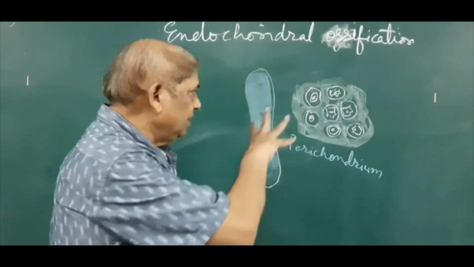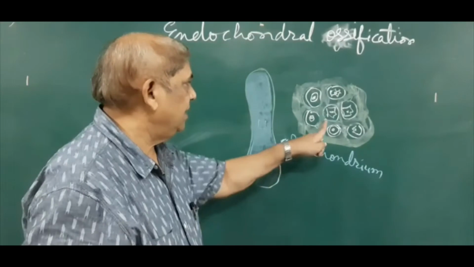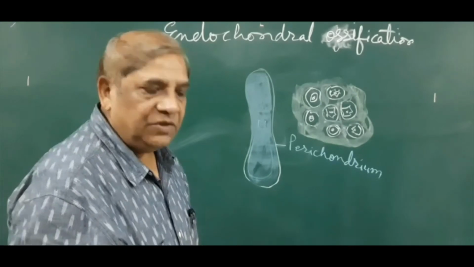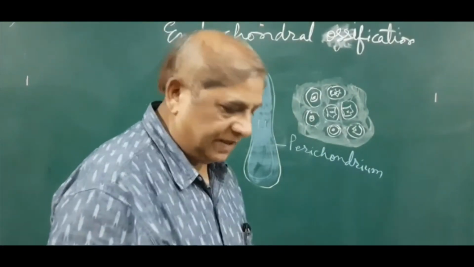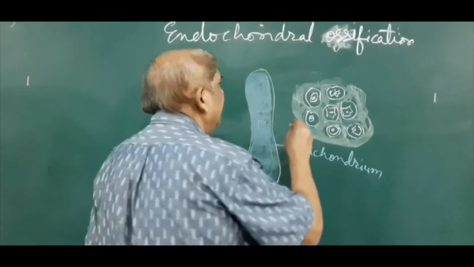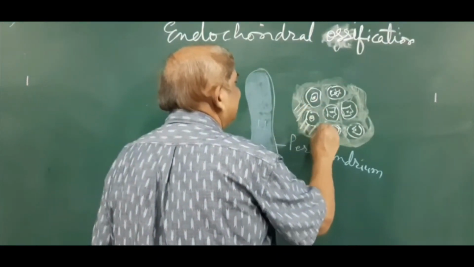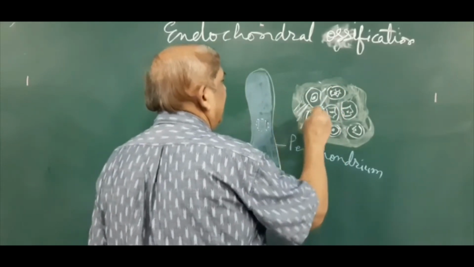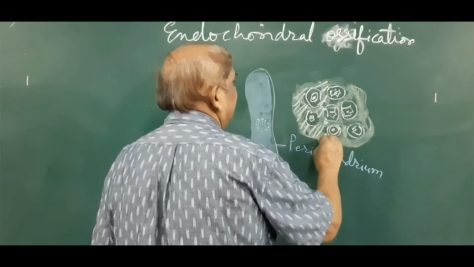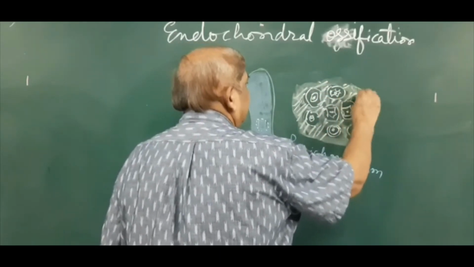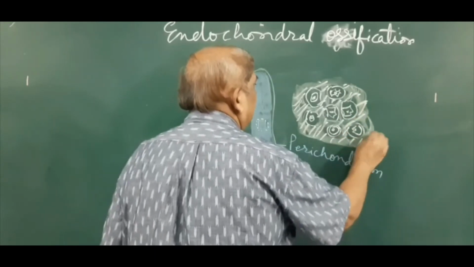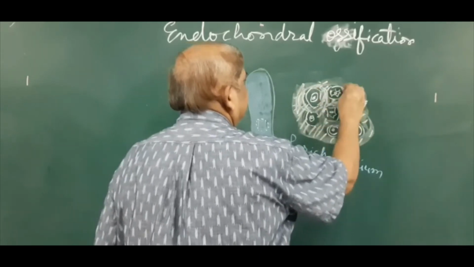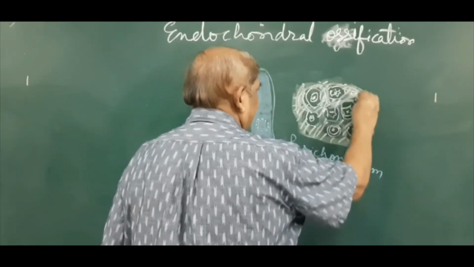Now, because of this hypertrophy and activity of the chondrocytes, under the influence of enzymes, there will be deposition of calcium. So the intercellular matrix will become calcified, especially in the middle part of a long bone. Say, for example, we are dealing with the radius bone. In the middle part of this small cartilage model, all this intercellular matrix will become calcified.